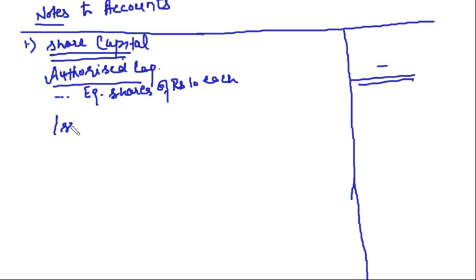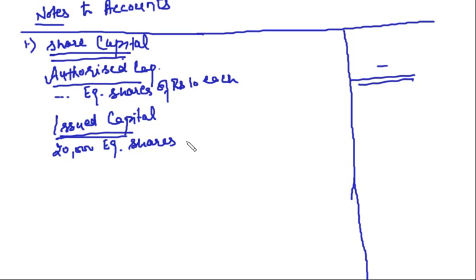Then issued capital, right? Remember, we are given issued capital 20,000 equity shares of rupees 10 each. How much? 2 lakh. So 2 lakh is the issued capital.